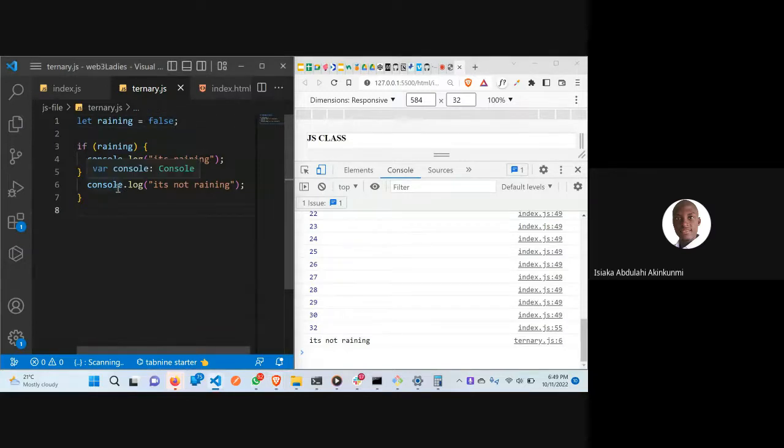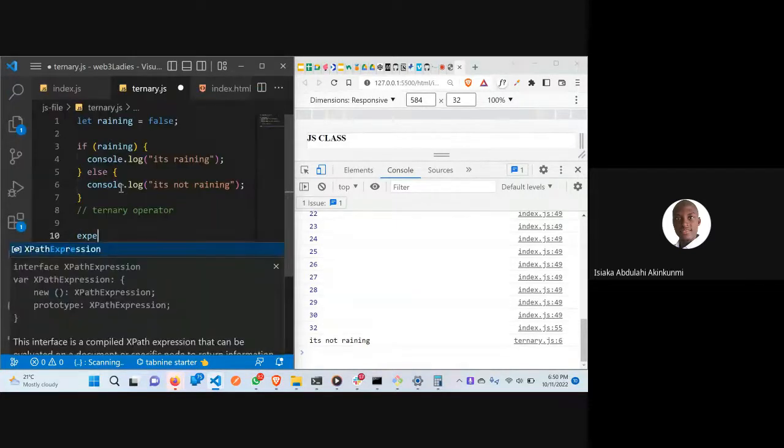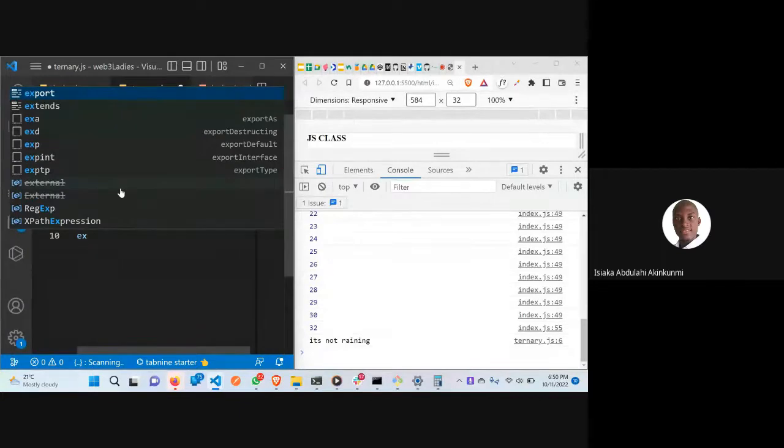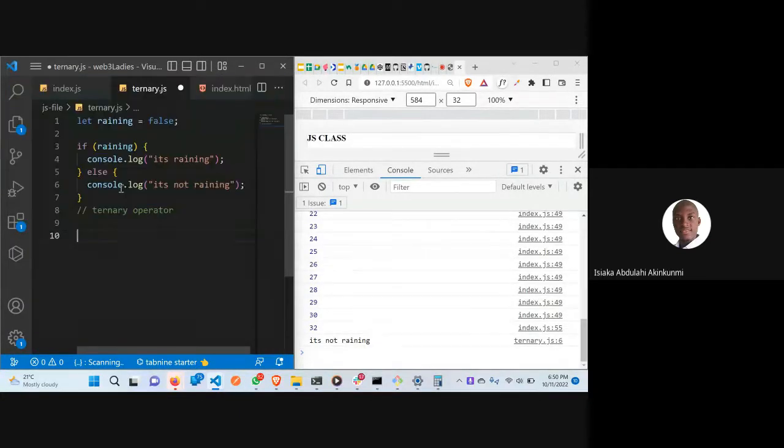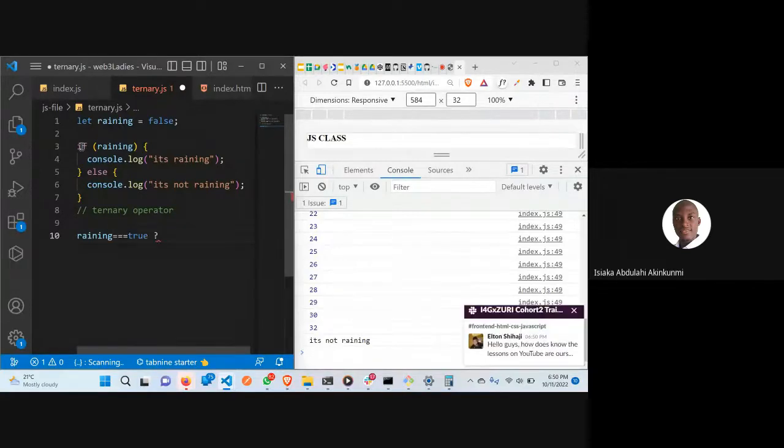So now, how do we use the ternary operator? How we use the ternary operator is we have an expression. You have the expression, if it is equal to true, and if it is equal to false. Now, if I want to write this in a ternary operator, I will say if raining. If you are a beginner, you will write something like this. If our raining is equal to true, this is how we are going to do it. This is the symbol for true.